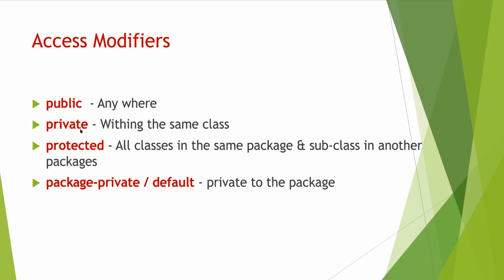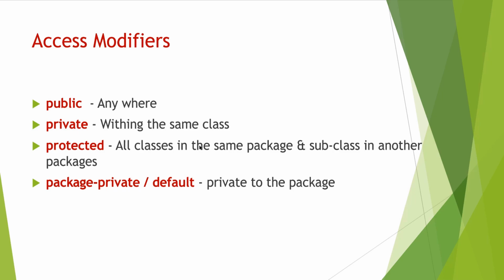We already have private. Here, private means private to the class. It cannot be accessed outside the class. But package private or default is private to the package. If in one package you have 10 classes, then default access modifier or package private members will be accessible to all the classes available in the package. So these are the four access modifiers and their definitions. Public means anywhere, private means within the same class, protected means within the same package and to the subclasses, and default means within the same package.